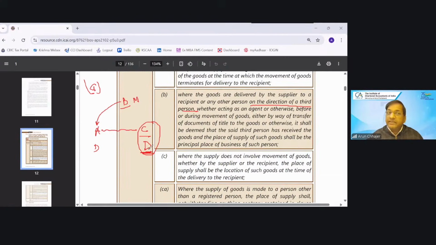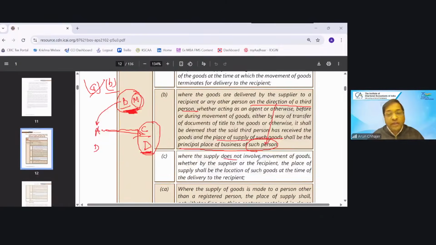Will the place of supply be Delhi? No. According to clause B, if this delivery happened because of some direction by any other person, in that case, the principal place of business of that person, which is Maharashtra, will be the place of supply. What would be the place of supply? It shall be the principal place of business of that person who is giving that direction.